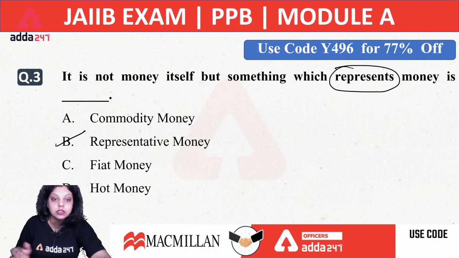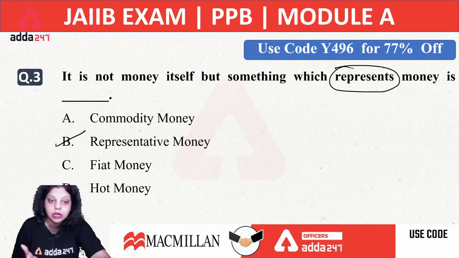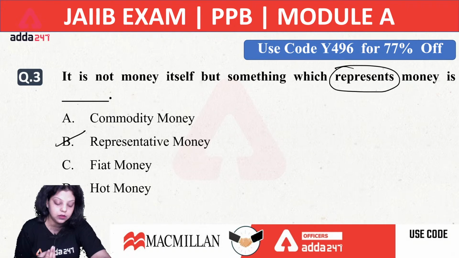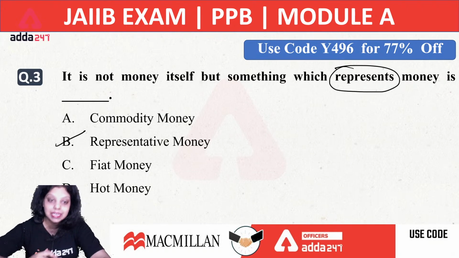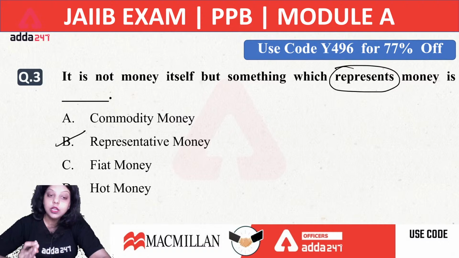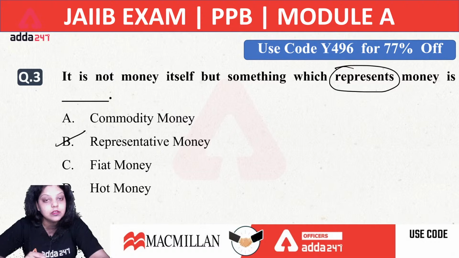For example, your shares and bonds are also known as representative money, because whenever you are giving bonds or shares to someone, in return you will get money in exchange. That is known as representative money, because it is not money itself. Bond is not money, shares are not money, debentures are not money, your check is not money. But whenever you present these instruments to any person or any financial institution, you will get money in return. That's why it is known as representative money. So the right answer will be option B, representative money.